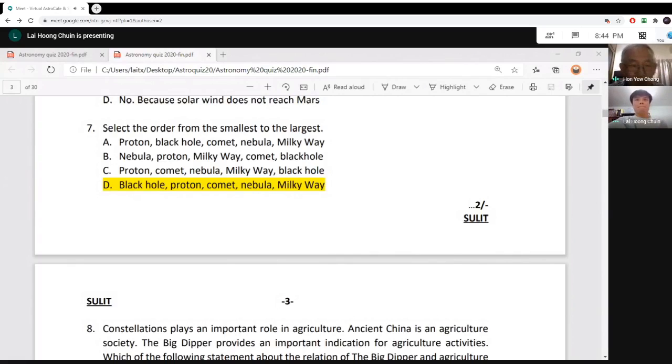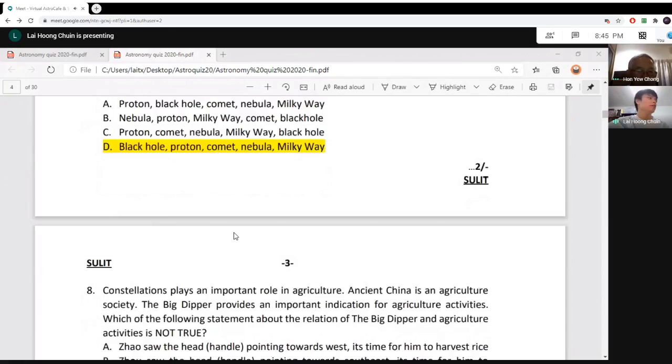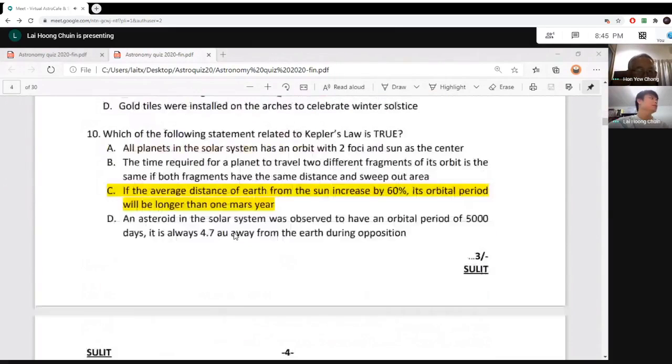Black hole is a point. So of course, D is the correct answer. Okay, 1 point for D. Select the order from the smaller size to the bigger size. D is the answer: black hole, proton, comet, nebula, Milky Way. So next we have question number 10.